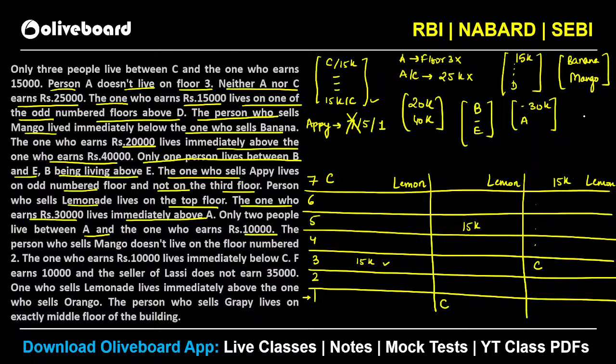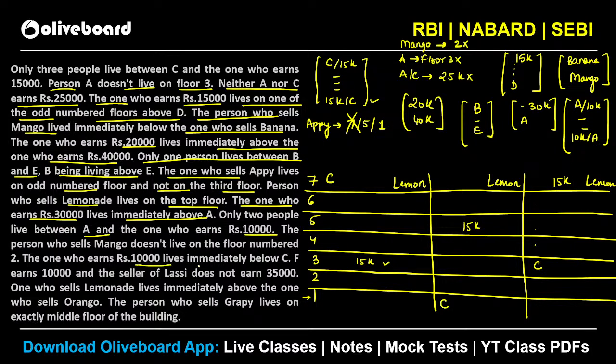Okay, so we have two persons between A and 10K. So you can see A and 10K are at a gap of 2 floors. Right, 10K and A. Again, we do not know whether A is above or 10K is above. So we will check that out later. The person who sells mango does not live on the floor number 2. Okay. तो ये भी एक information है that mango is not on floor number 2. That's not a possibility. ठीक है.